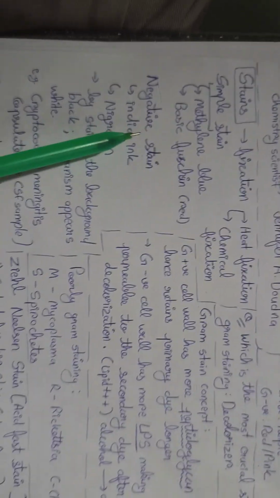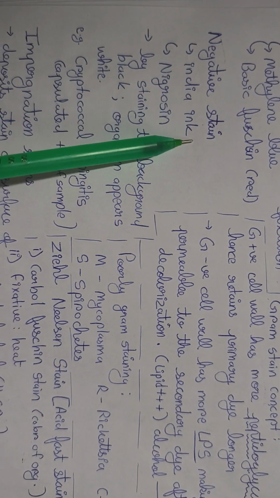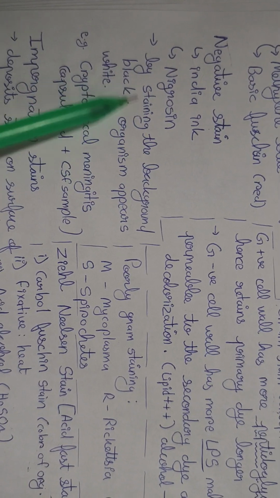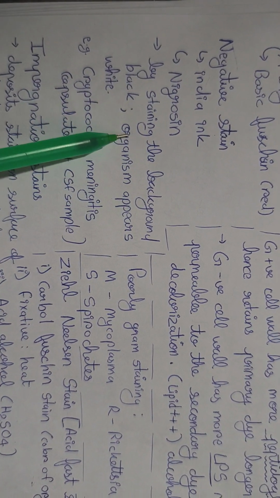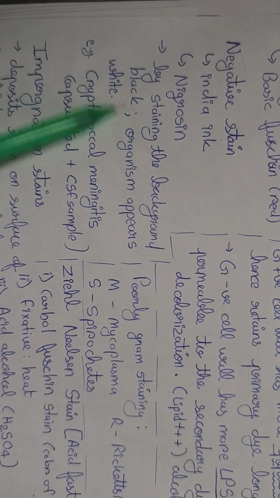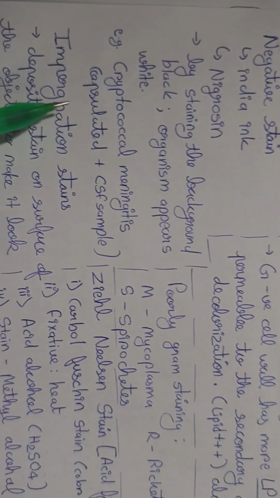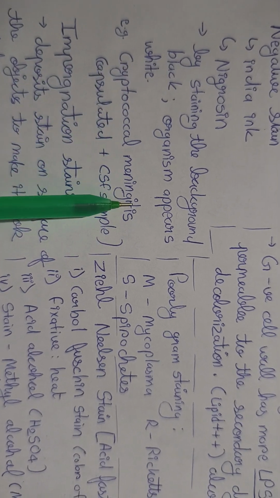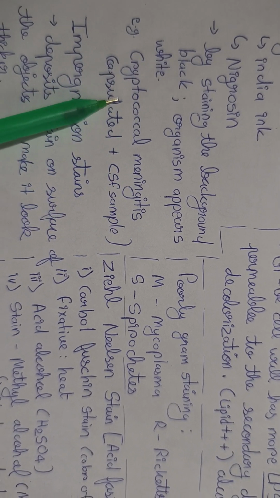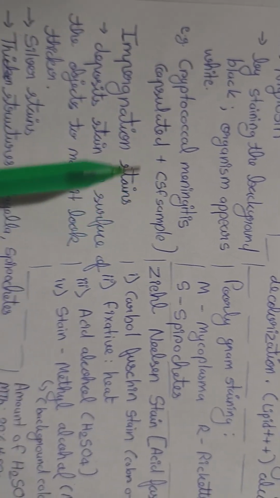Negative stain is a different kind of stain. It includes India ink stain and nigrosin stain. By staining the background black, the organism appears white. That means we stain the background instead of staining the organism. An example is cryptococcal meningitis, which is stained in this way, capsulated organisms in CSF fluids.